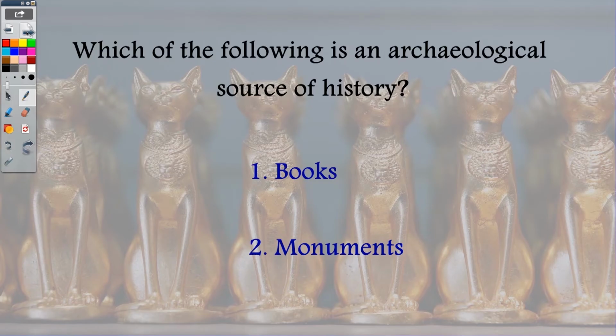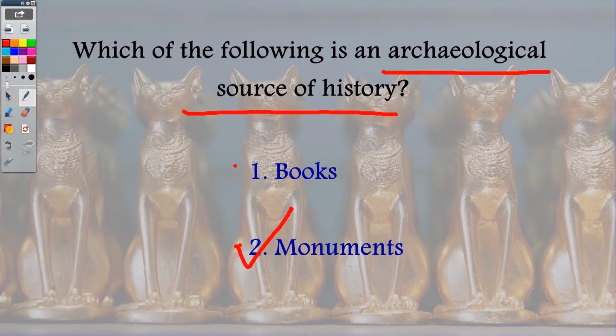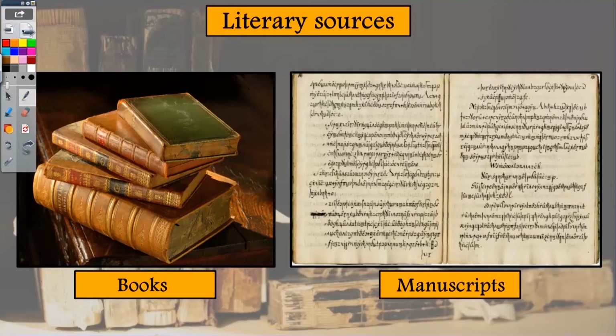So, I have a question for you. Which of the following is an archaeological source of history? Is it option 1, books, or option 2, monuments? Let me tell you, books are literary sources and monuments are archaeological sources. So, monuments is the correct answer and books is the wrong option.